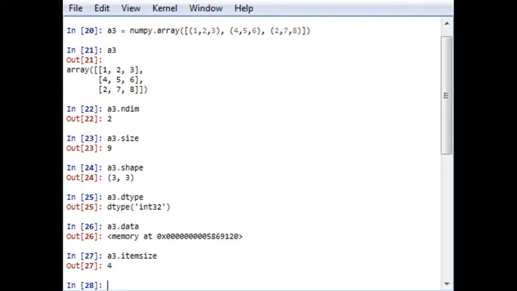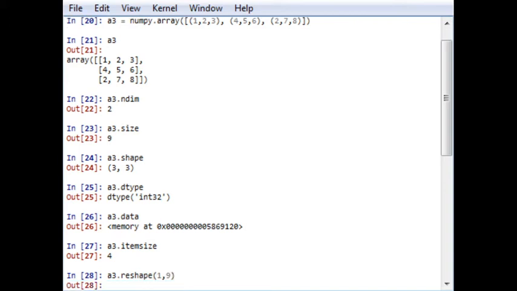If you want to reshape the array into 1 cross 9 instead of 3 cross 3, let's say I want to reshape to 1 comma 9. This is the proper method to reshape it: a3 will be reshaped to a 1 by 9 array.